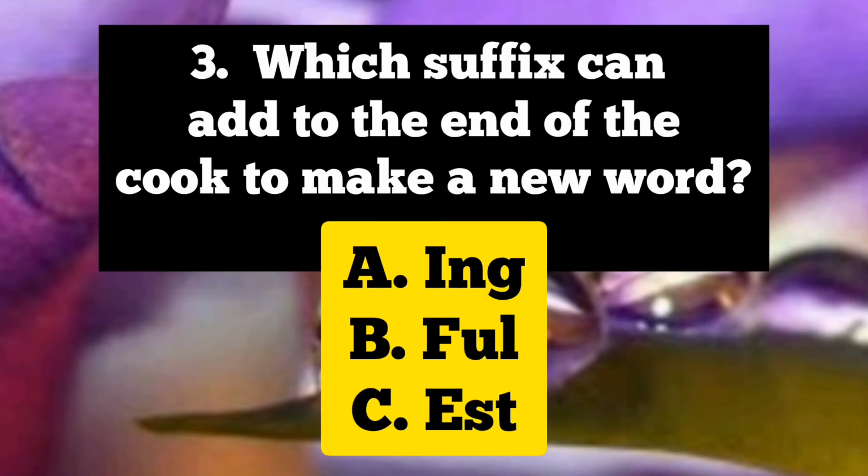For question number 3, which suffix can add to the end of the word cook to make a new word? A. ing. B. ful. C. est.